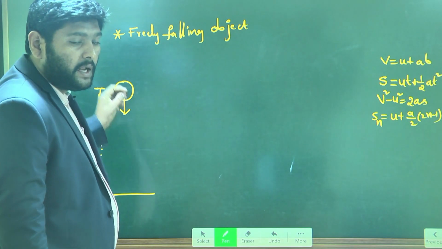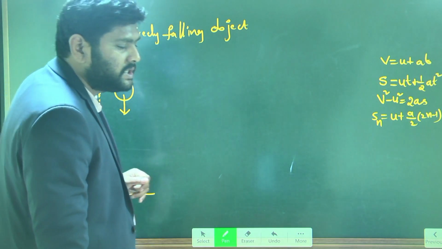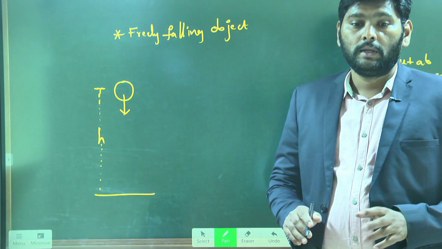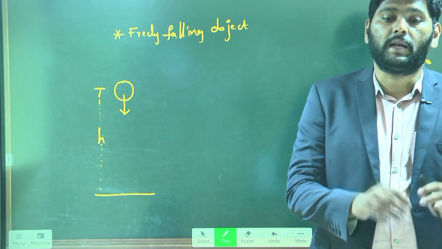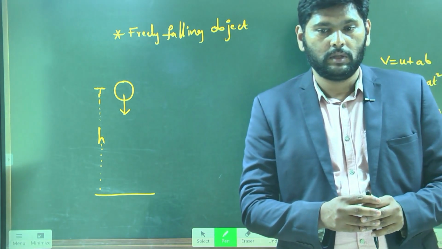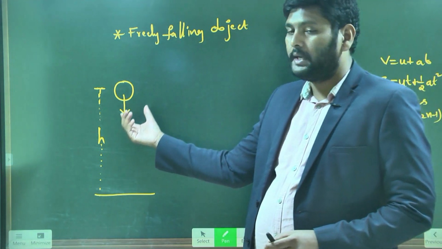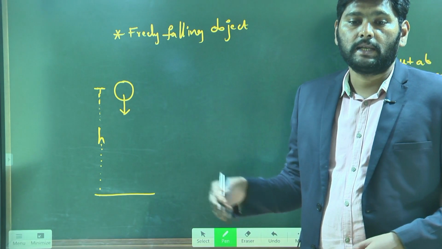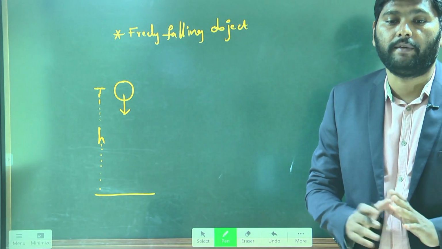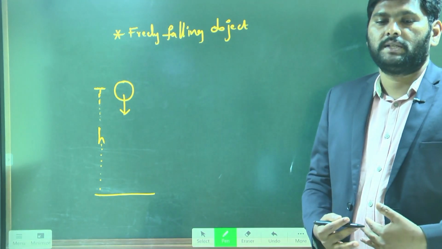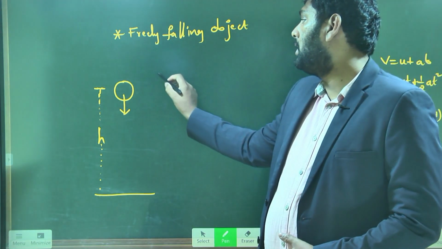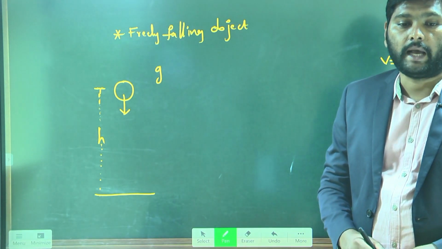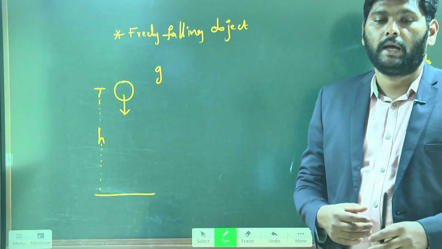Now here also, observe the thing. This object is falling freely. When the object is falling freely, the object has acceleration because of gravitational force. Since the object is under the influence of gravity, it has acceleration. That acceleration is called acceleration due to gravity. On the earth surface, we represent it as g.